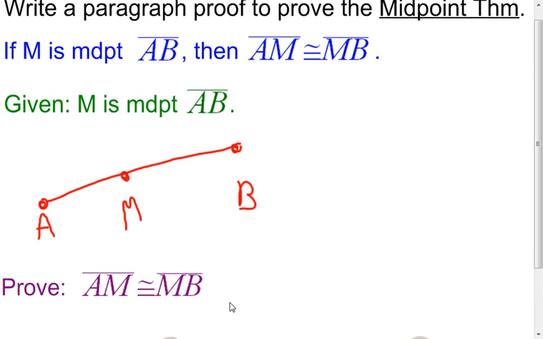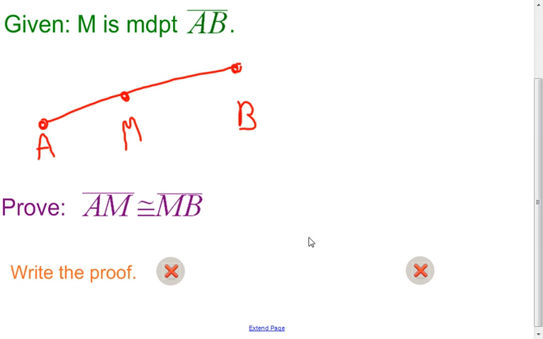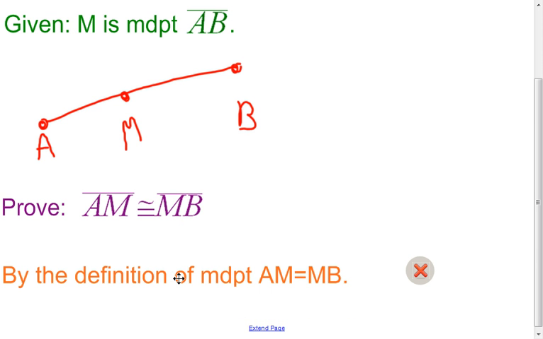Now this first proof that we're doing, notice it's a paragraph proof, so I'm just going to write a paragraph. I'm going to write English sentences to prove that this point right here is actually the midpoint. So my first sentence comes to this. If you look in your book at the definition of a midpoint, the definition tells you that the length from one endpoint to the midpoint is equal to the length from the midpoint to the other endpoint. In other words, the measure of segment AM is equal to the measure of segment BM. I know that's very similar to what this says, but it's not exactly what it says. So I'm using my definition to start my proof.